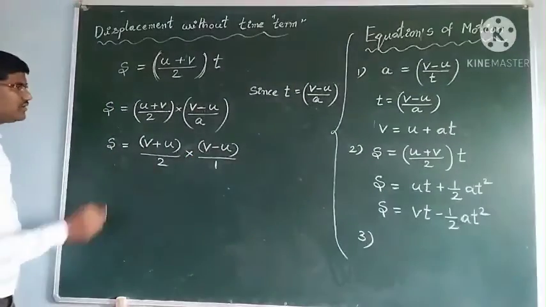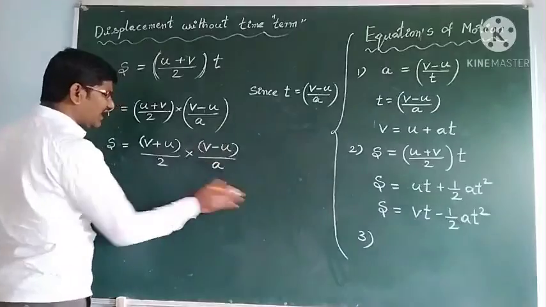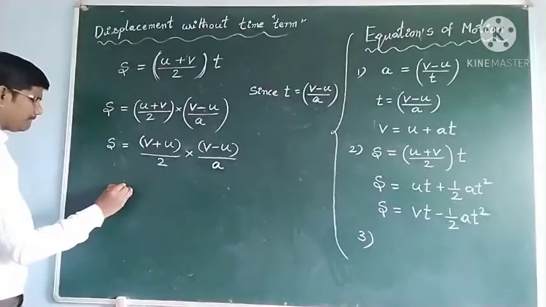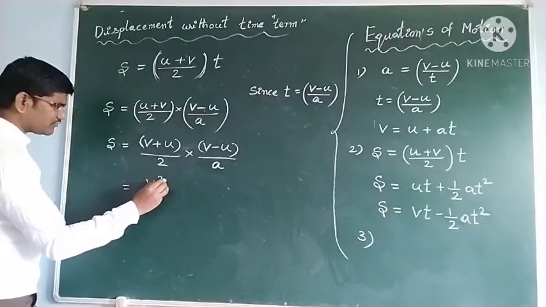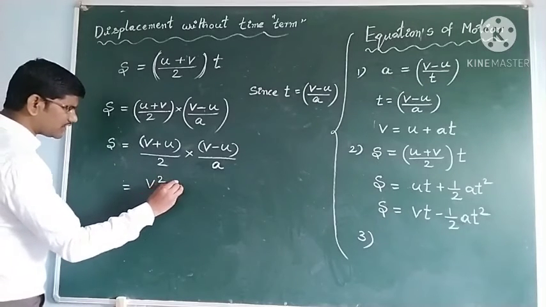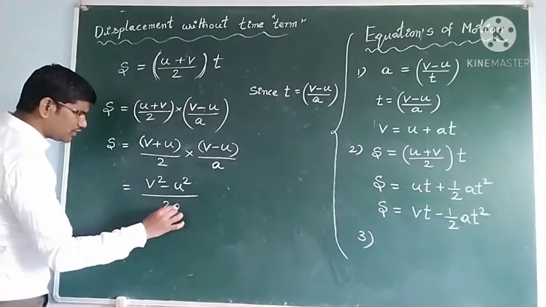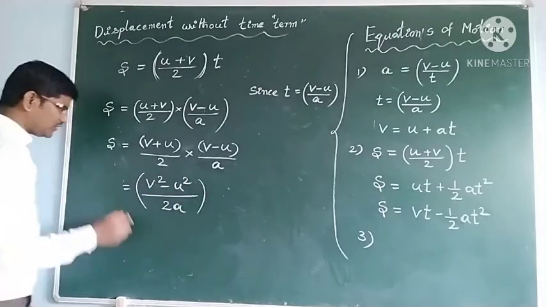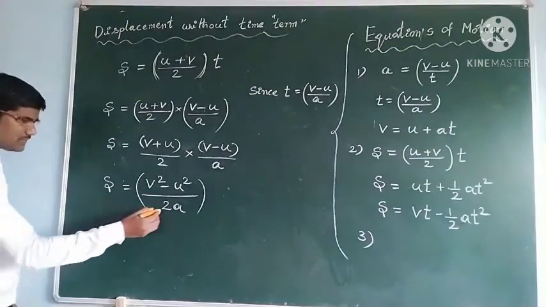Then divided by a here. Then (v plus u) into (v minus u) gives v square minus u square, so v square minus u square by 2a, and this equals s. Then do cross multiplication.